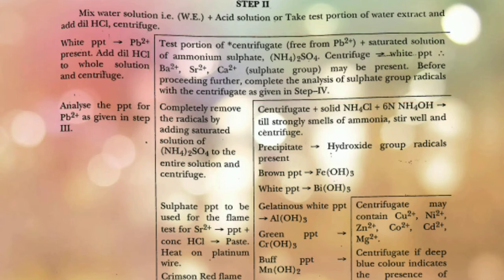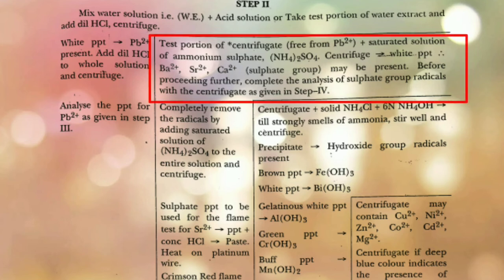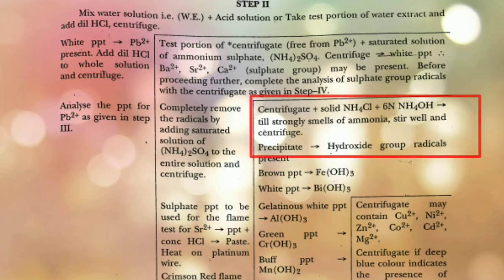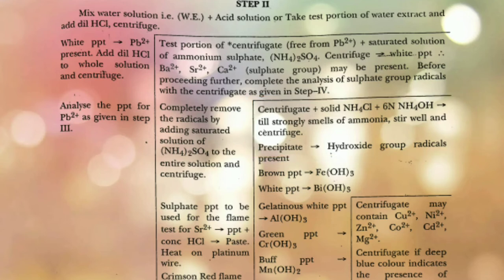To that centrifugate, we need to add saturated solution of ammonium sulfate. If you are getting any of the precipitate, then we need to go for that analysis, which is given in step 4. If we are getting just a centrifugate, then to that centrifugate, we need to add solid ammonium chloride and 6 normal NH4OH. If you are getting smell of ammonia, then we need to find out which cation is present with its further analysis, which is given in step 5.